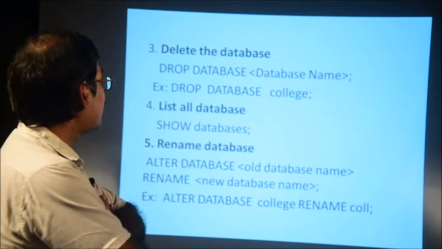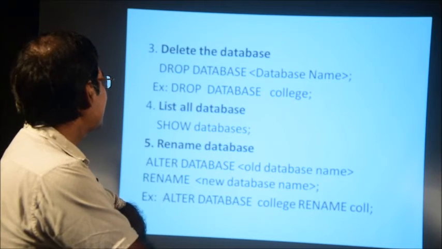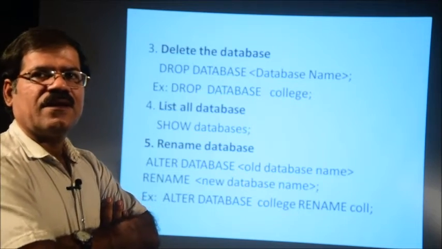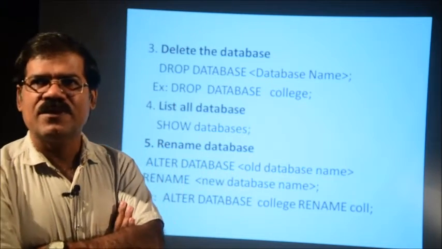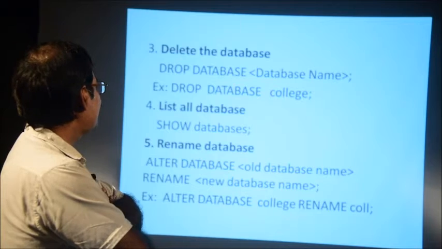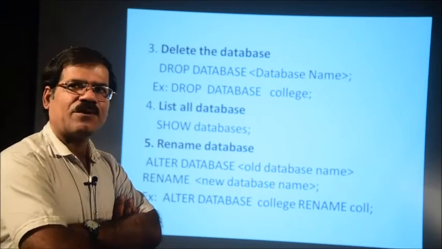That is drop. Drop is a command, it permanently deletes. The syntax is drop database name. Drop is a command which will permanently remove the database that was already created.